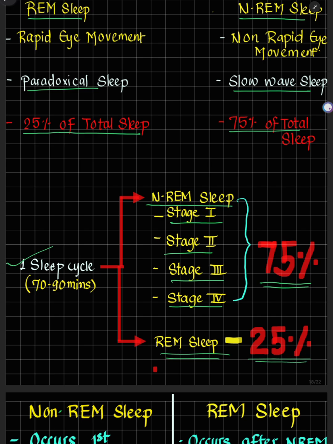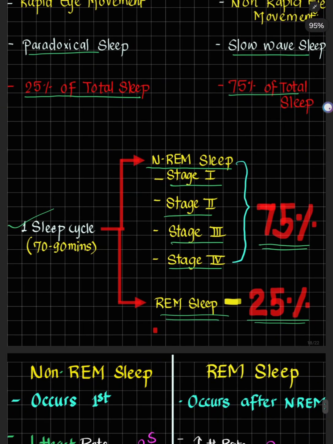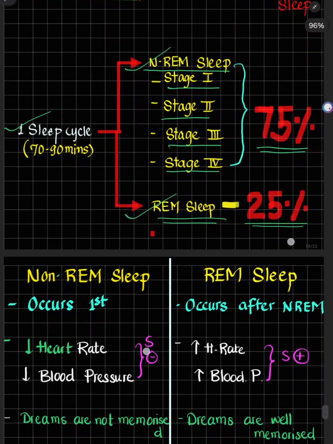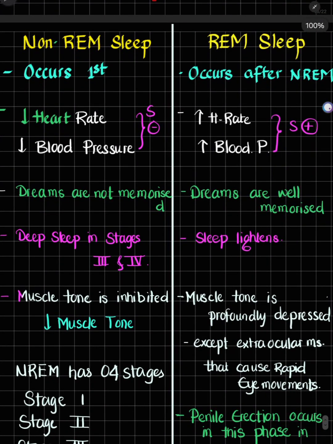So here is how it is classified. First, when we sleep, we go into NREM sleep. Then as the sleep cycle proceeds, we go into REM sleep. Here is the differentiation between NREM and REM sleep for you to understand. First of all, we will see NREM sleep. NREM sleep occurs first. NREM sleep has 4 stages: 1, 2, 3, 4. These 4 stages will occur, then REM sleep will occur, and then one sleep cycle is completed.